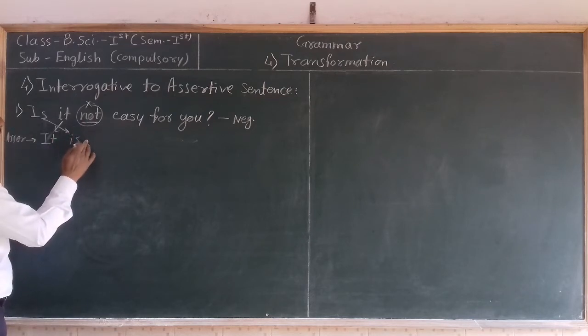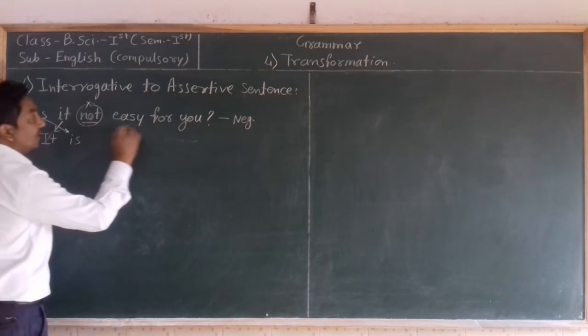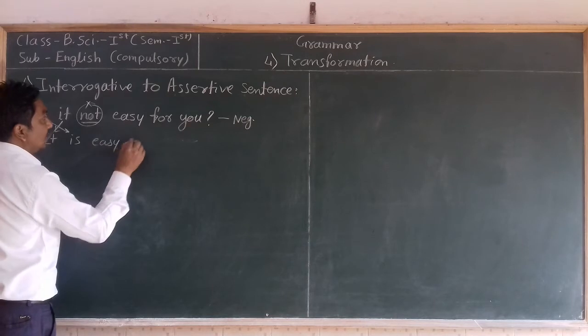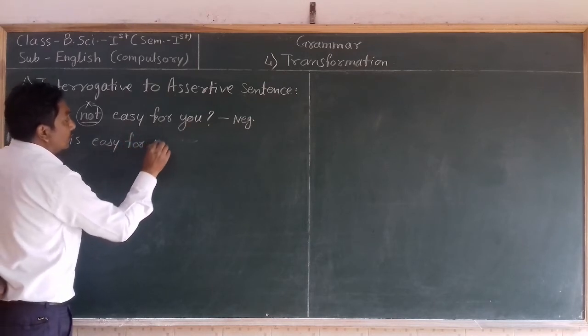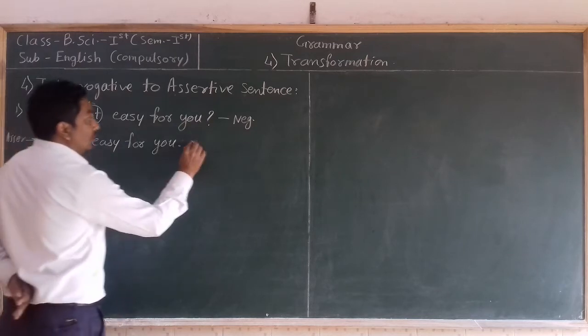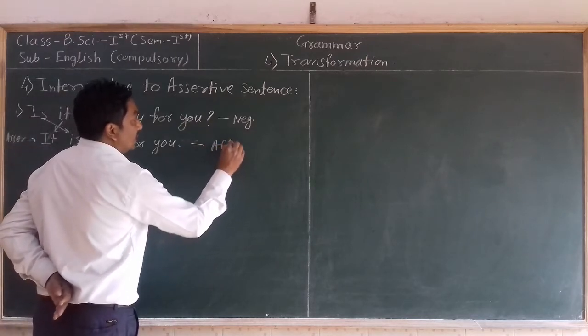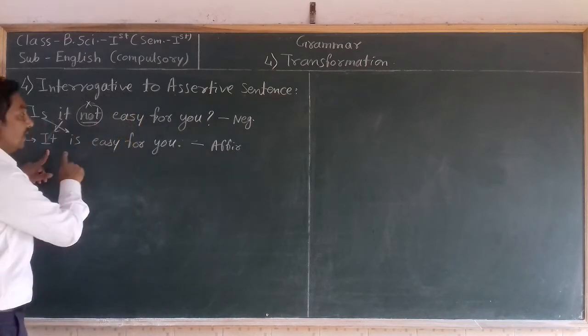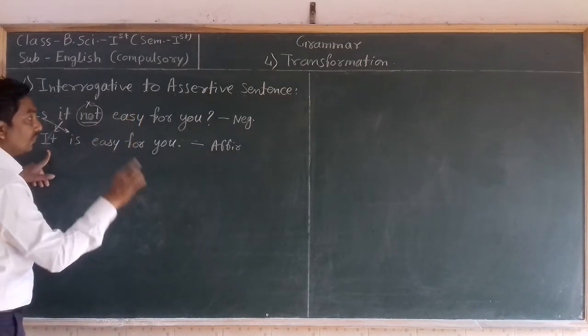So we do not need to use not. "It is", then write the remaining sentence as it is: "easy for you." Then give a full stop. So this is the affirmative sentence, because in this sentence there is no no, not, never word.